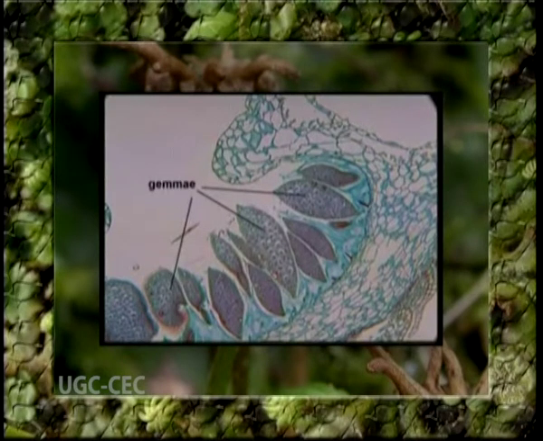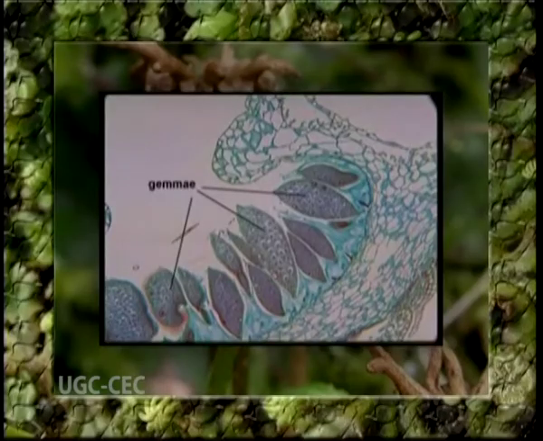The primary cell of the gemma divides by a series of transverse divisions to form a filament of 4 to 5 cells. This is followed by a series of vertical and horizontal divisions to form the body of the mature gemma. At first, the gemma is only one cell in thickness, but due to periclinal divisions of central cells, it becomes several cells thick in the center, and as a result, the gemma becomes disc-shaped.